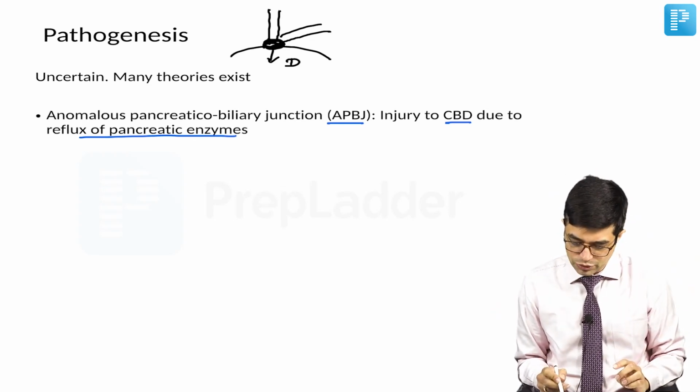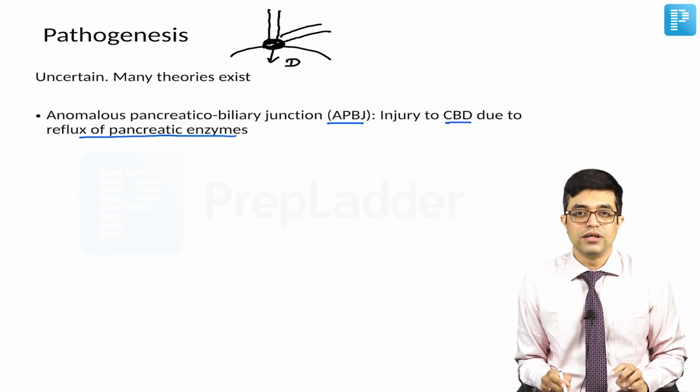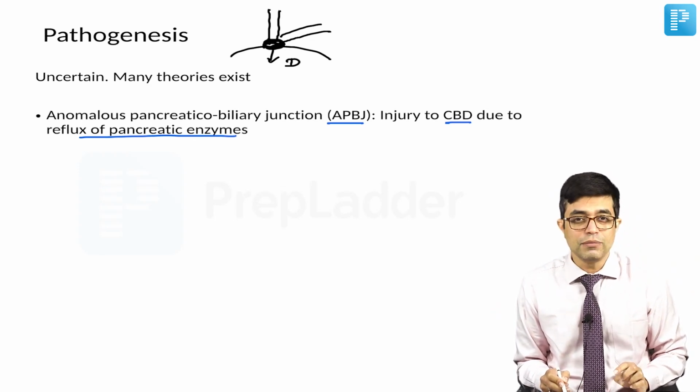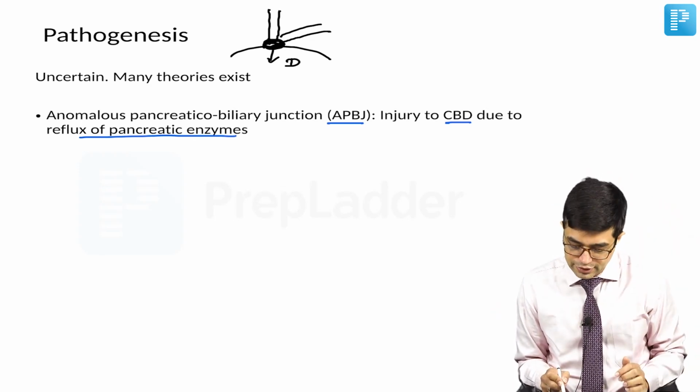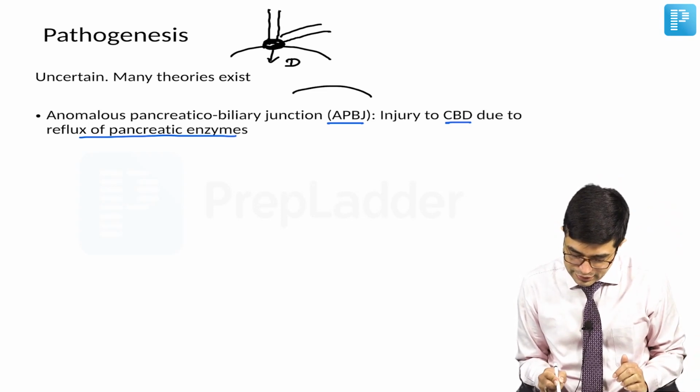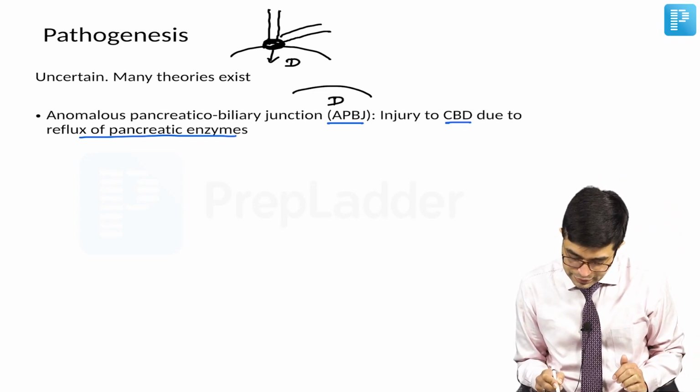Now imagine a scenario where this junction occurs not just before the duodenum, it occurs higher than that. Imagine it is happening like this. This is the duodenum, this is the common bile duct, this is the pancreatic duct, and they are joining like this, and then they are opening.